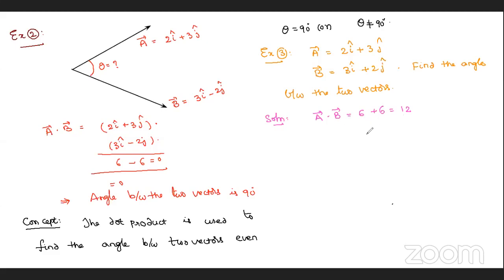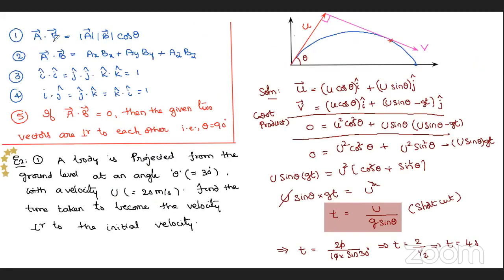Here I think he applied the basic formula. Basic formula means you observe here a bar dot b bar is equal to mod a into mod b into cos theta. So to use this formula, I require a bar dot b bar, mod a, and mod b. Then you can find cos theta. So moving to the next page.